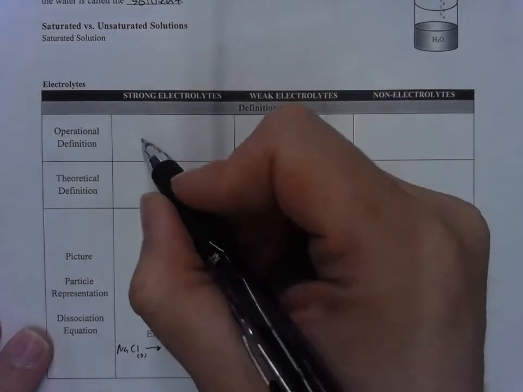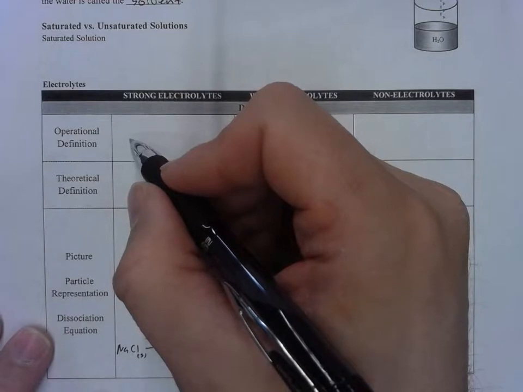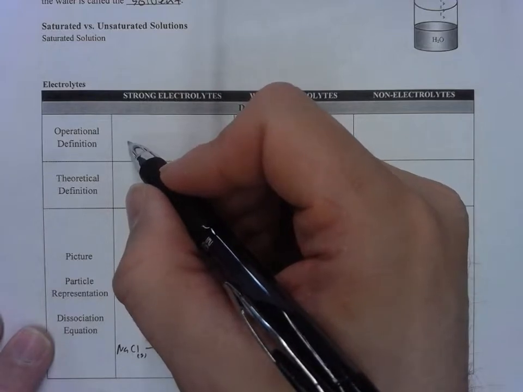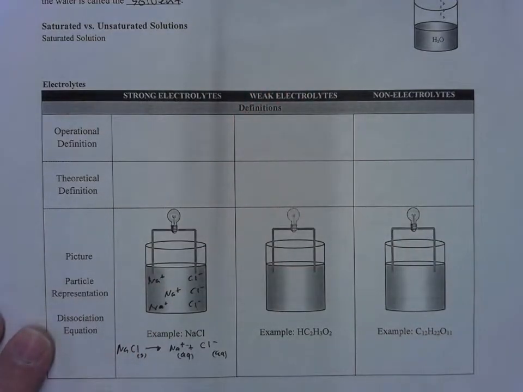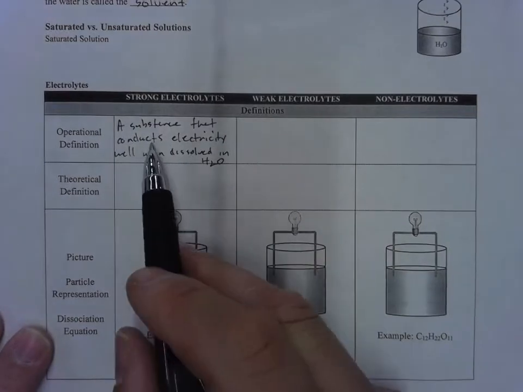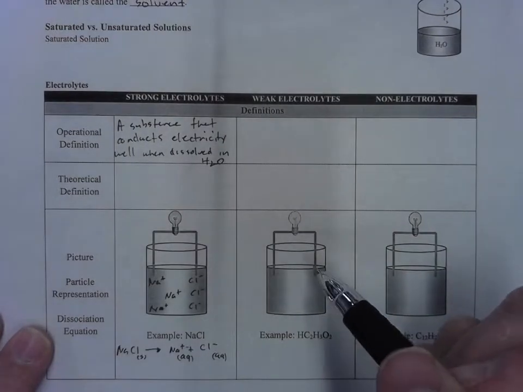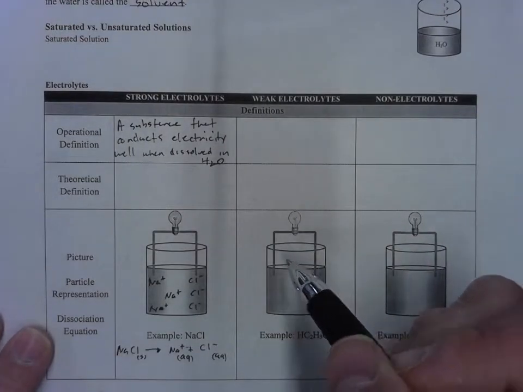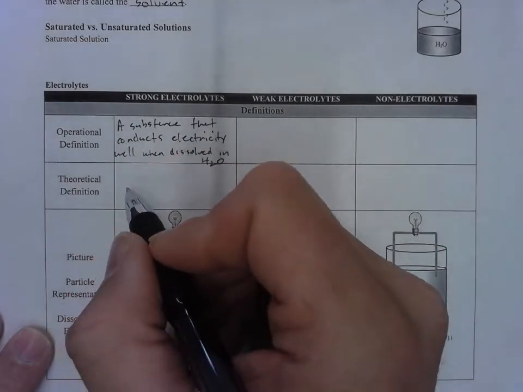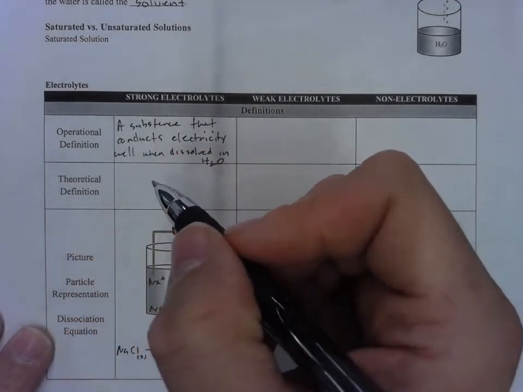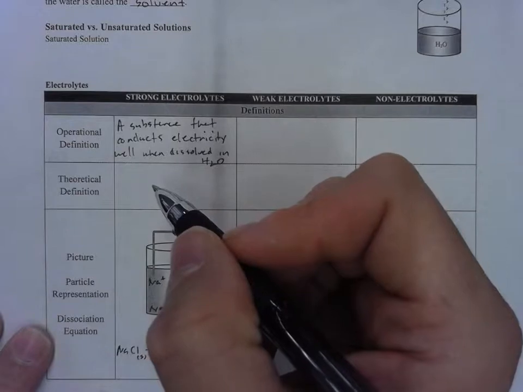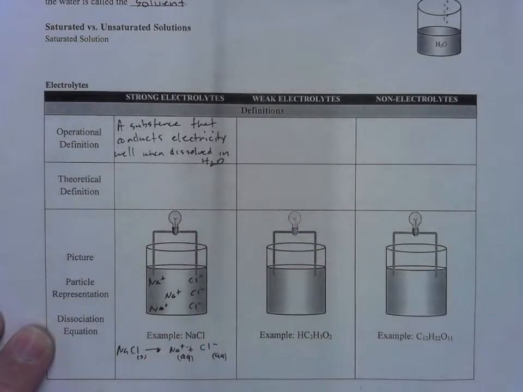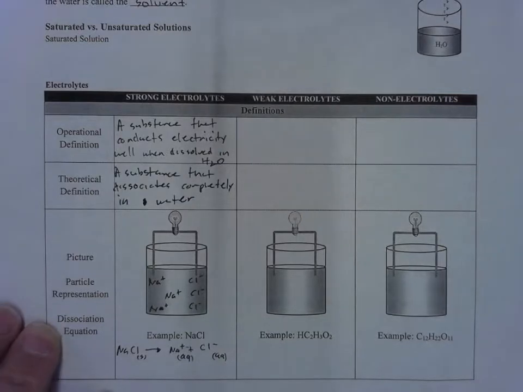Okay, so what is a strong electrolyte? It's a substance that conducts electricity well when dissolved in water. There you have that, a substance that conducts electricity well when dissolved in water. And what's the theoretical definition? A substance that dissociates completely into ions in an aqueous solution. We'll just say into a water solution. A substance that dissociates completely in water.